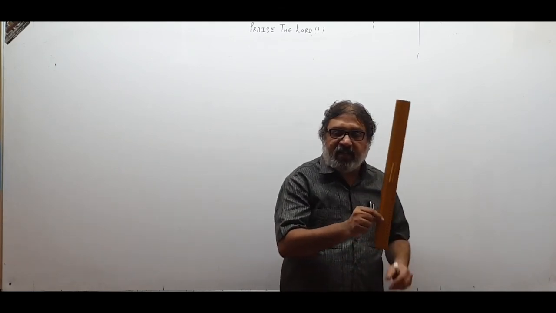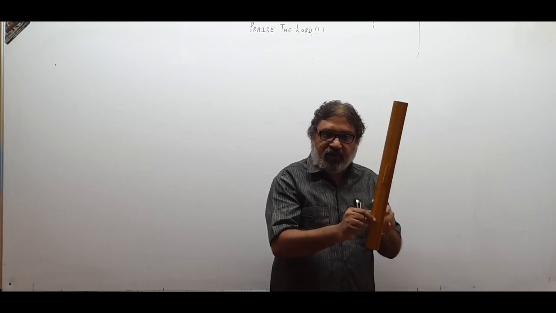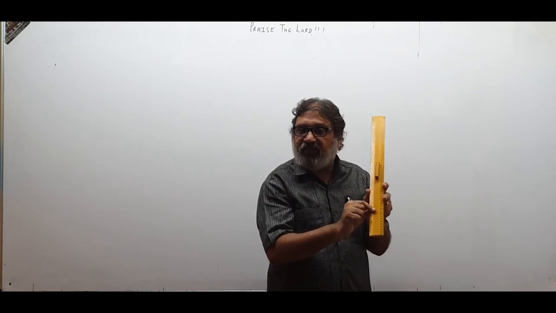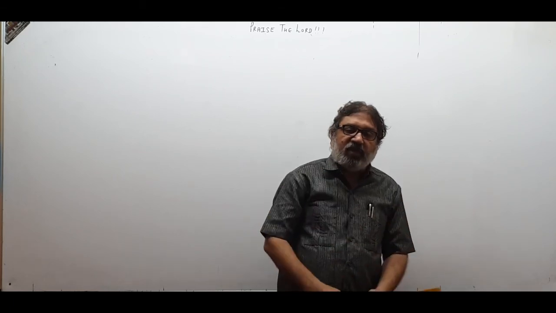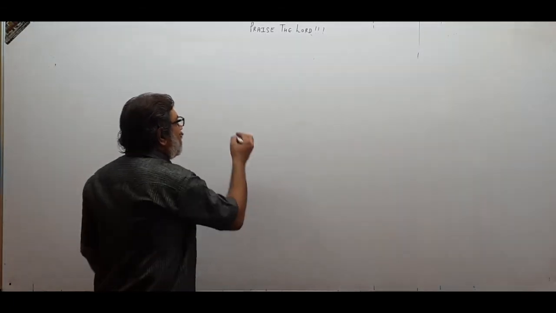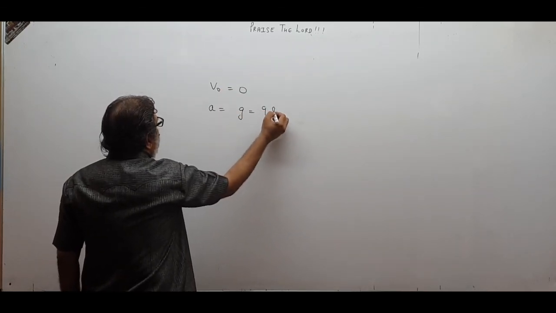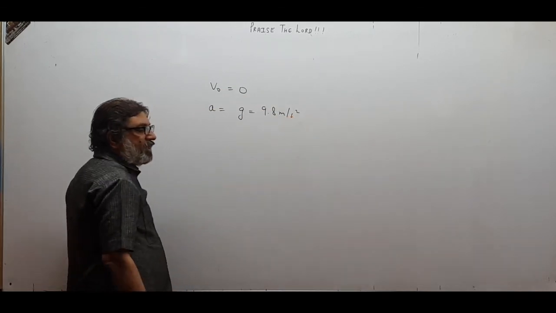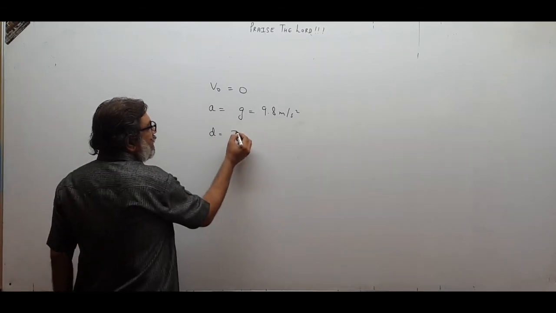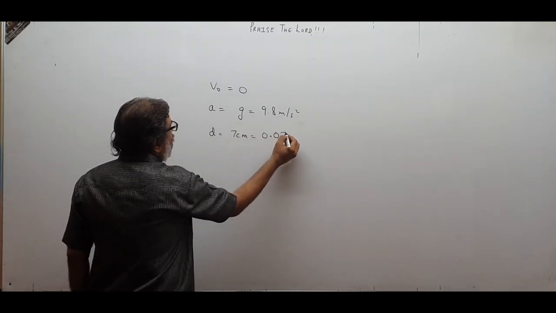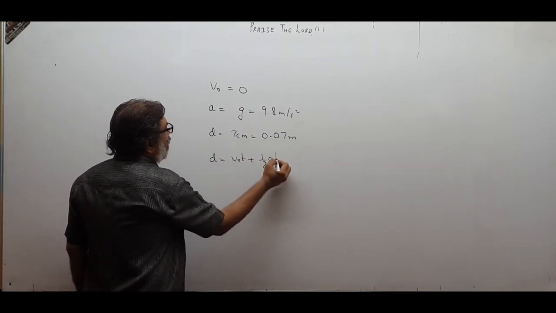So there is some time delay between my observation of the scale falling and my holding it. Some time has passed, and we want to know how much the time is. First I see how much distance, supposing it is 7 centimeters. This scale is falling freely. What was the initial speed of the scale? V0 was 0. It was falling under gravity equal to 9.8, or you can take 10 meter per second square. The distance it traveled before I caught it was 7 centimeter, and therefore that is 0.07 meter. Now you know the formula, S equal to V0 T plus half A T square.